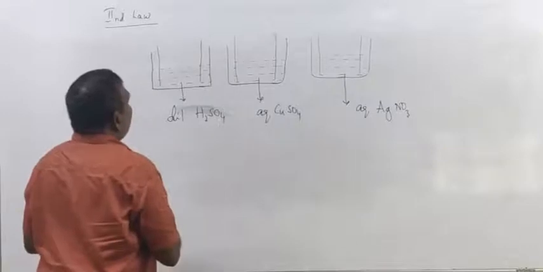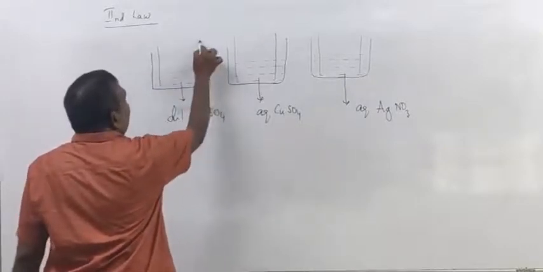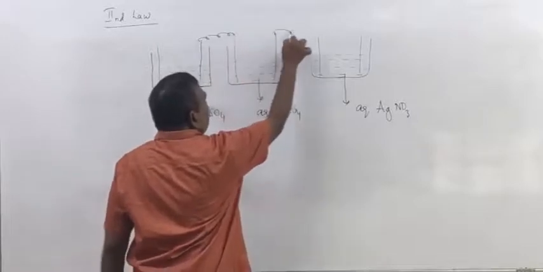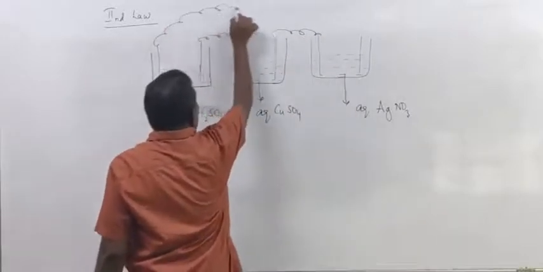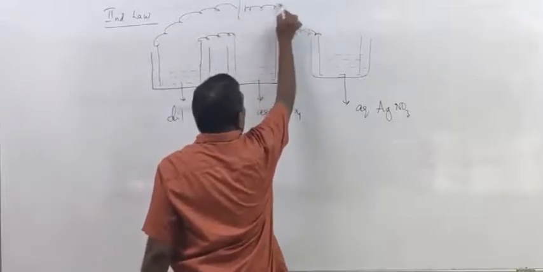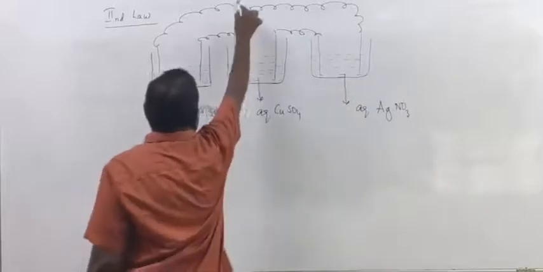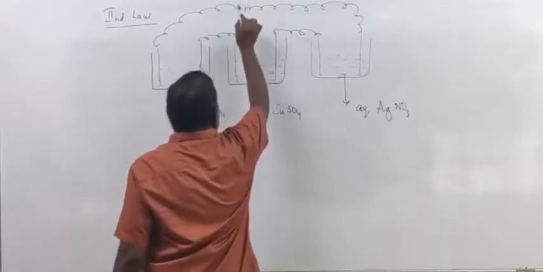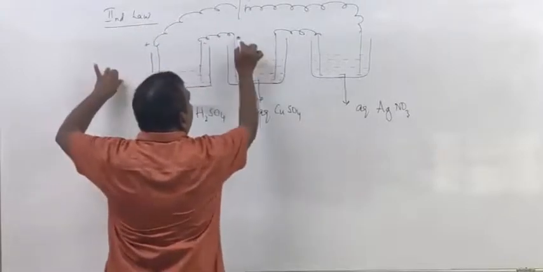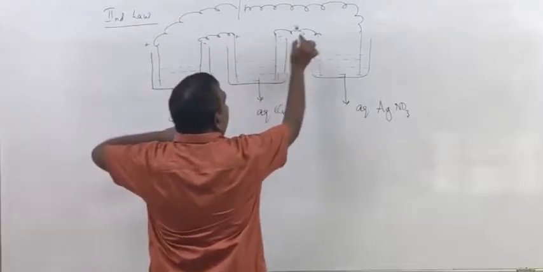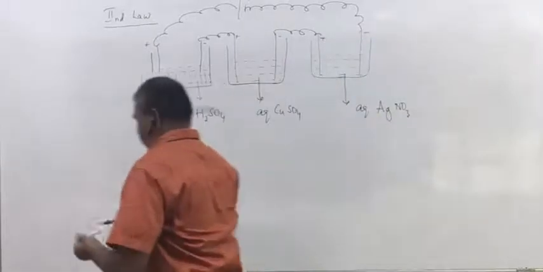Now, if these are connected like this, this is positive terminal of the battery, this is negative terminal of the battery, it becomes positive electrode, it becomes negative electrode, and this is positive electrode, negative electrode, positive electrode, and this is negative electrode.